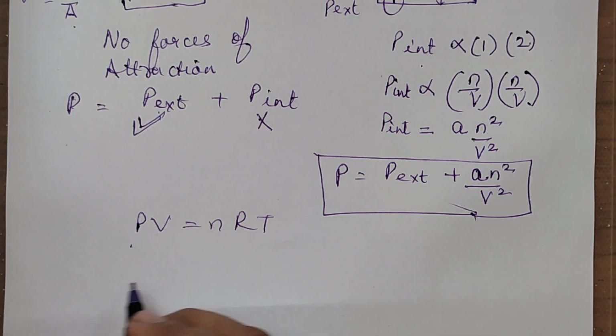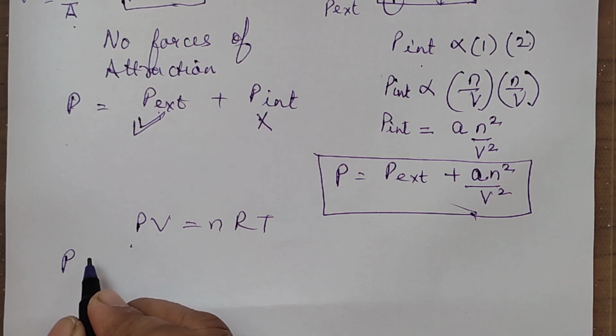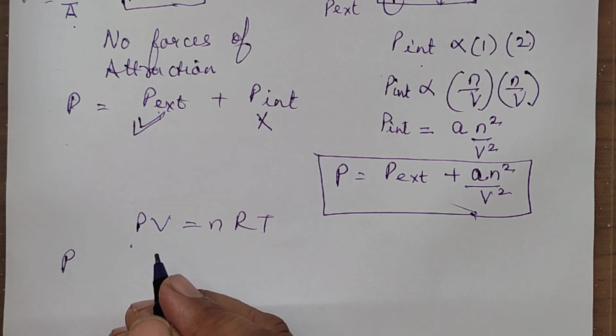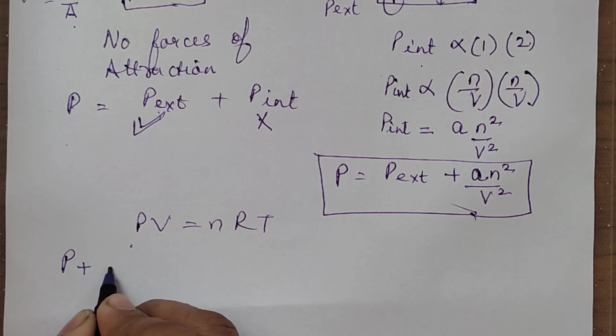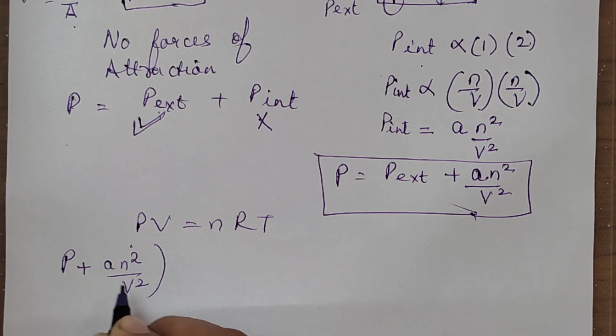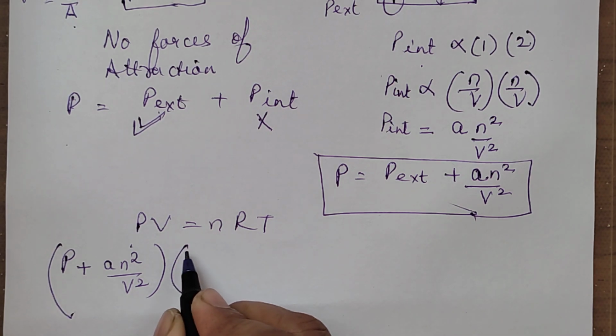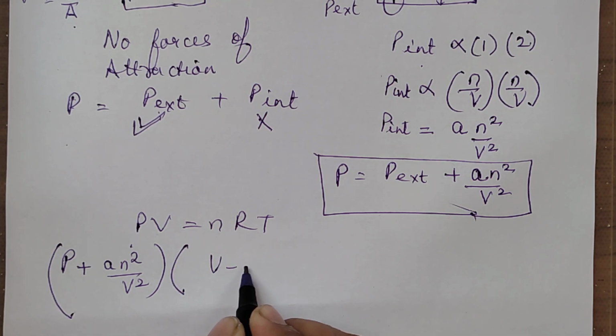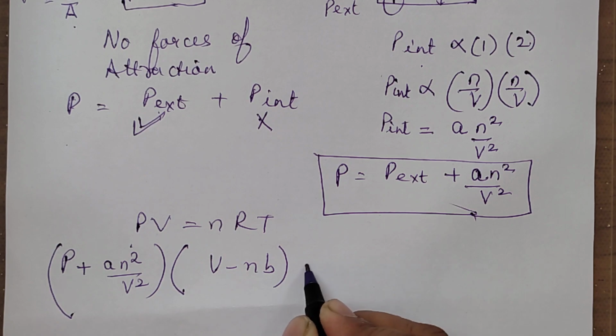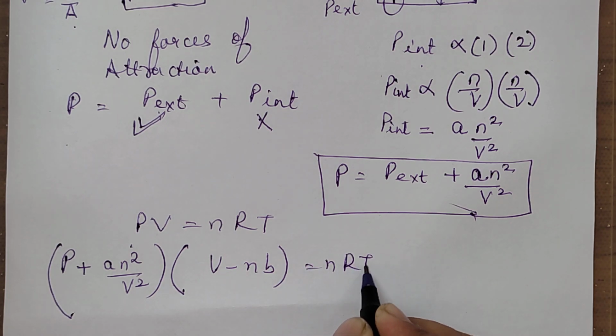Instead of P, I should now be writing P external plus something. So (P + an²/V²)(V − nb) = nRT.